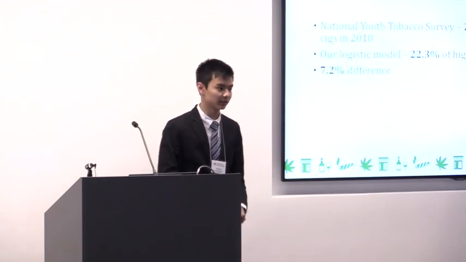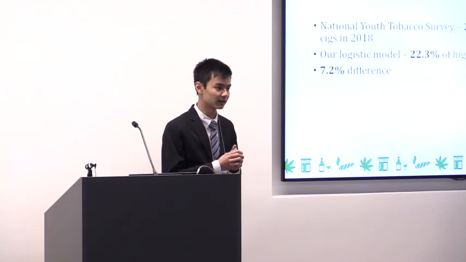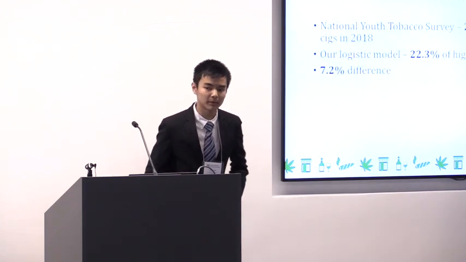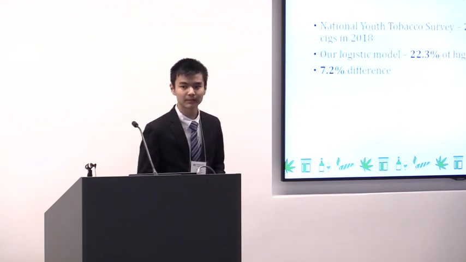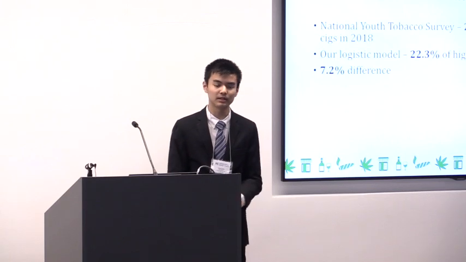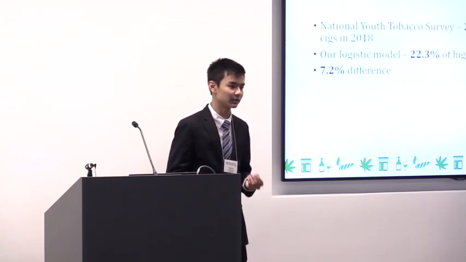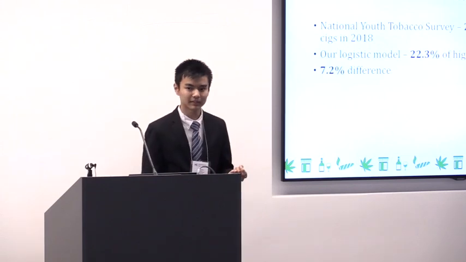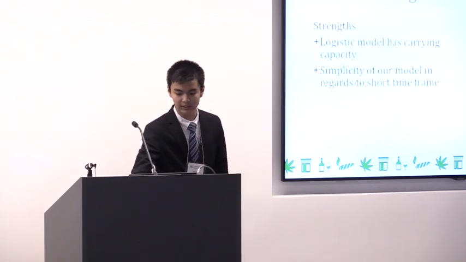So in order to validate our logistic regression model, we looked at data from the National Youth Tobacco Survey and found that they determined 20.8% of all high schoolers were using e-cigarettes, while our logistic model predicted that 22.3% would be using e-cigarettes in 2018. So this yields a percent difference of 7.2%, which is relatively small considering our logistic regression only had 5 data points to be created off of.